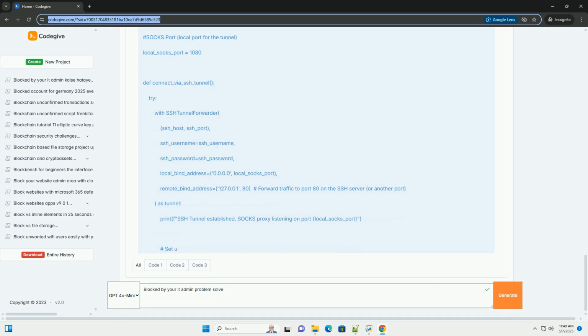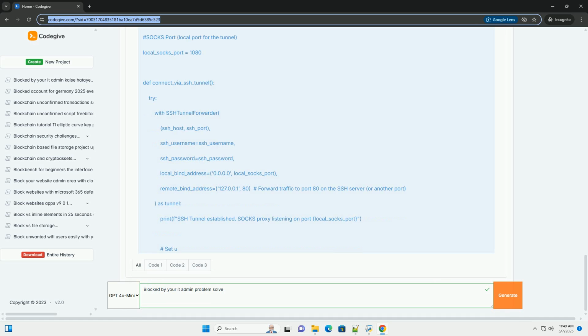Important considerations. Legality and ethics. Always respect the policies and security measures implemented by your organization. Bypassing these measures without authorization can have serious consequences. Security risks. Bypassing security measures can introduce vulnerabilities into your system and make it more susceptible to malware and other threats. Impact on system stability. Some of these techniques can destabilize your system or cause unexpected behavior.